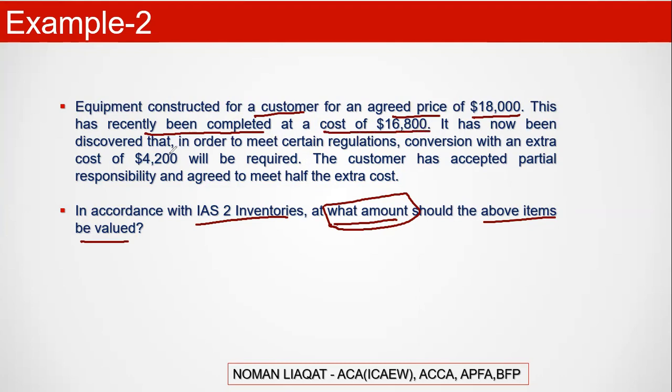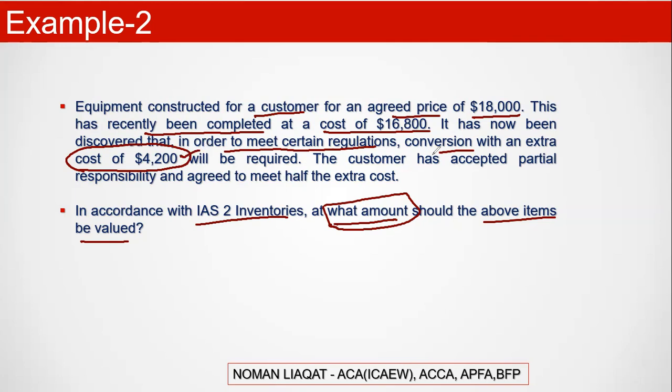It has now been discovered that in order to meet certain regulation, conversion with an extra cost of $4,200 will be required. So initially you incurred $16,800 and your product was complete, but later there are some new regulations from government authorities, and now you have to incur $4,200 additional cost.